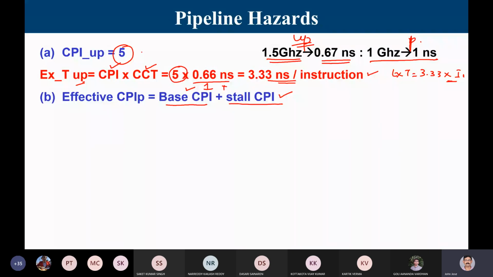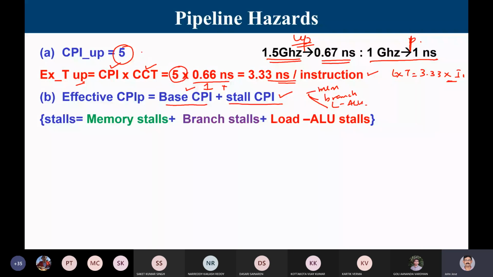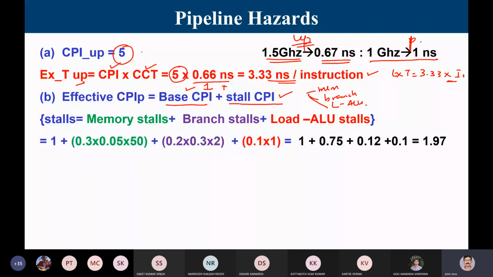The stalls are happening due to 3 cases. One is memory stalls, whenever there are memory misses. Second one is branch stalls. And third one is load ALU combinations. So the percentage and the fraction are given. The stalls are of 3 types: memory stalls, branch stalls, and load and ALU stalls. So what is the base CPI? If in a pipeline design there is no stall at all, my average CPI is going to be 1 cycle per instruction. That is the ideal case in a pipeline.